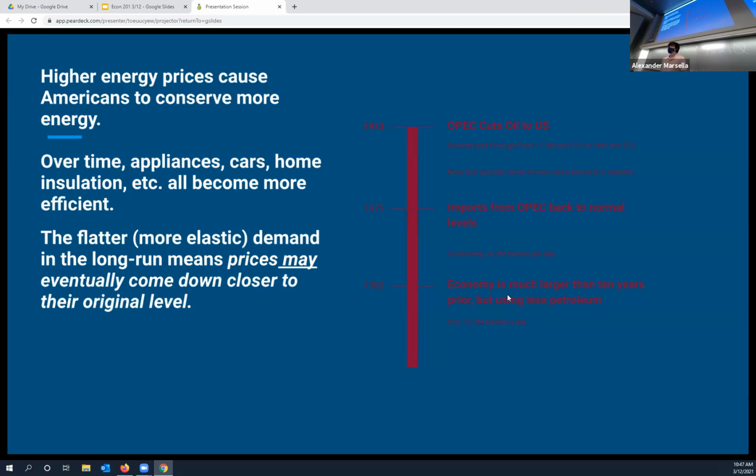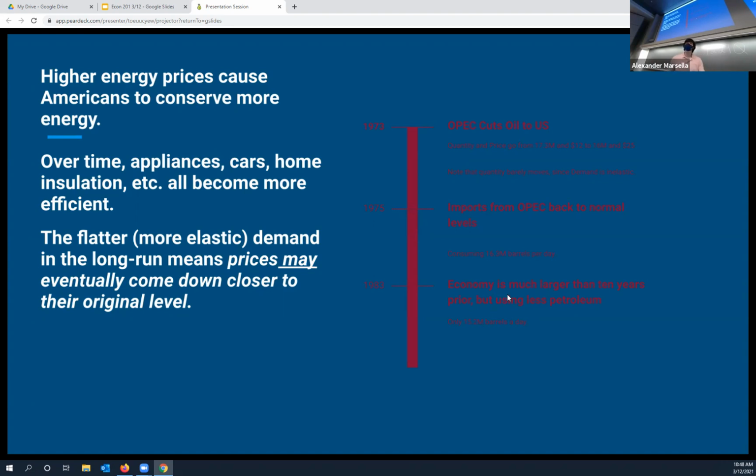And by 1983, the economy is much bigger. It's 10 years of economic growth, much bigger economy. And yet we're using even less oil than we were in 1973 or 1975. Why is that? Because over time, even though the economy is growing, we're substituting away from oil because it's expensive. We're finding cheaper ways to heat our homes and keep the heat in, right? Putting better insulation in the walls. Cars are getting better MPGs, right?